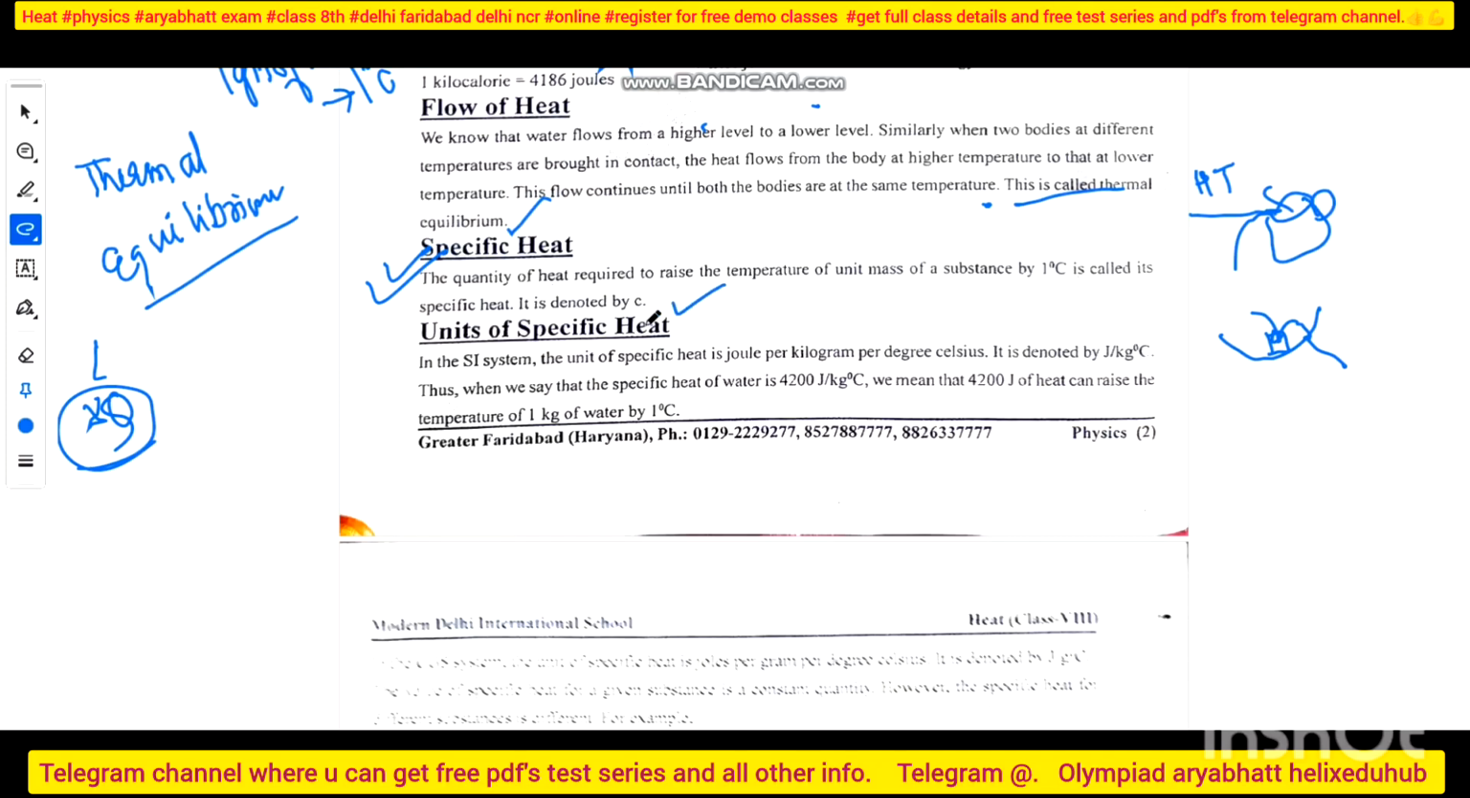It is denoted by C. Unit of specific heat: obviously heat is energy, so it will be joule. But since it is per unit mass per unit degree Celsius temperature increase, so it will be what? Joule per kg degree Celsius. Okay, this is the unit of your specific heat.